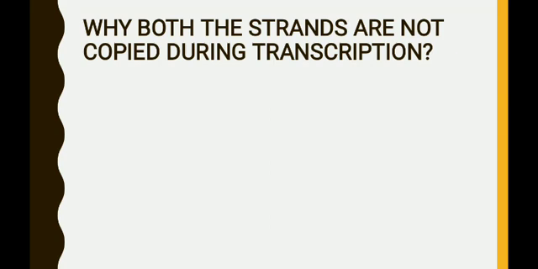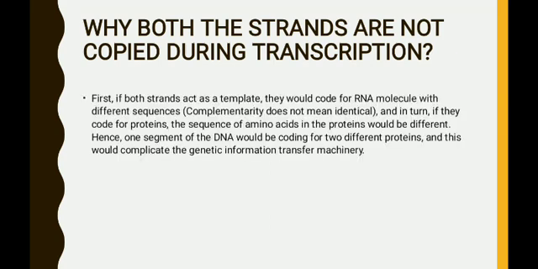The other reason is, if both the DNA strands are involved in the transcription, they will synthesize two different types of RNA. Since the parental DNA strands are complementary to each other, even their products, that is RNA, also become complementary to each other. When two complementary RNA strands are produced, they may undergo hybridization, and that leads to the formation of double-stranded RNA. And just remember, the double-stranded RNA becomes non-functional.